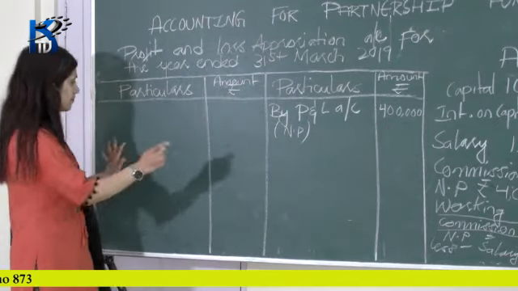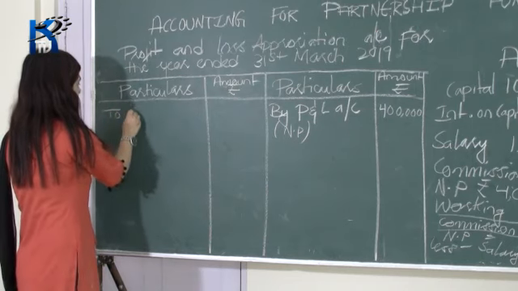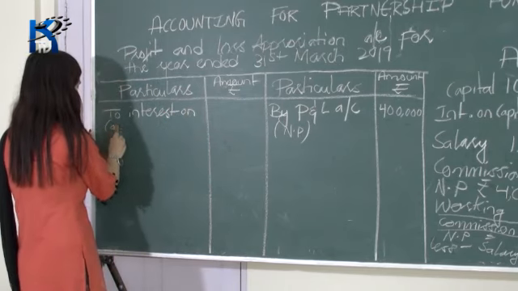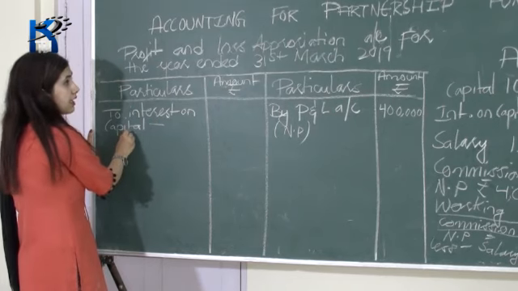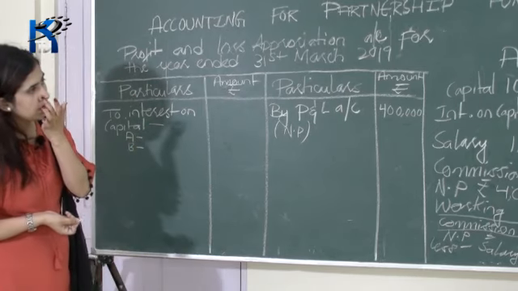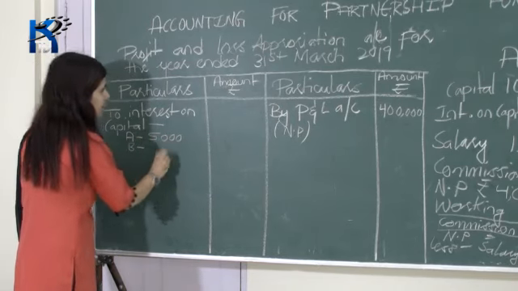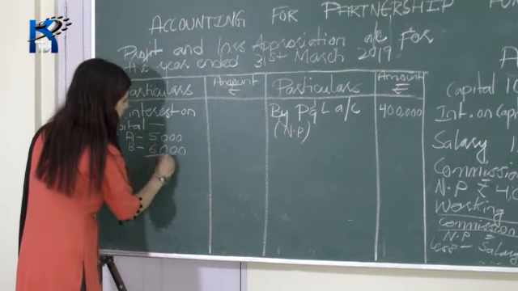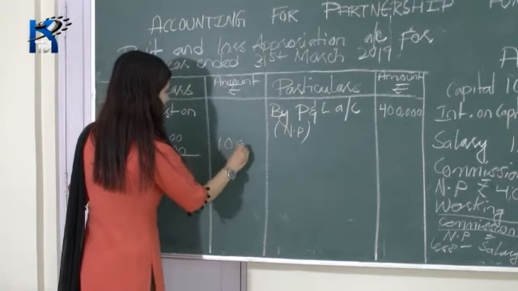After that the second item is interest on capital. So let's write interest on capital. To interest on capital. So interest on capital means who all are the partners here? Your partners are A and B. So A is getting 5% of 1 lakh, that is 5,000 rupees, and B is getting 5% of 1 lakh 20,000, that is equal to 6,000 rupees. Okay, so total it 5,000 plus 6,000 gives you 11,000 and write it in the main column.